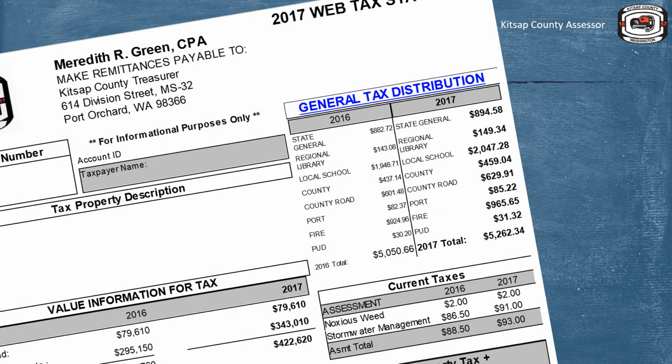When we look at our tax statement, we can see that a portion of property tax goes to local schools and the state general fund for state schools. As registered voters, we vote on the special and excess levies for our local schools, but how is the portion for state schools determined? In this video, we would like to help answer this.